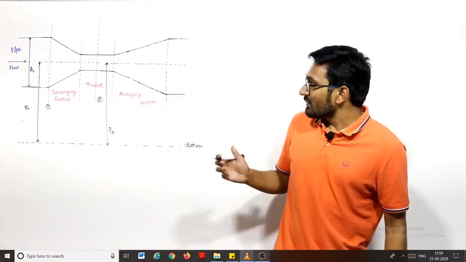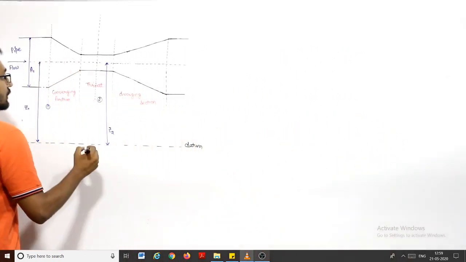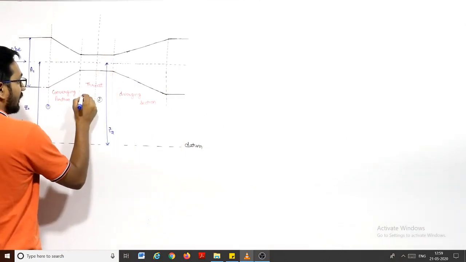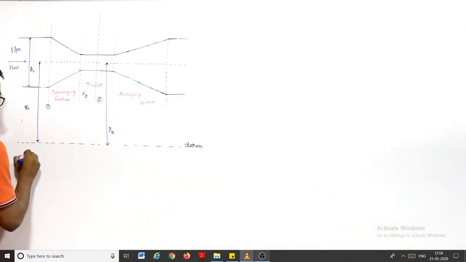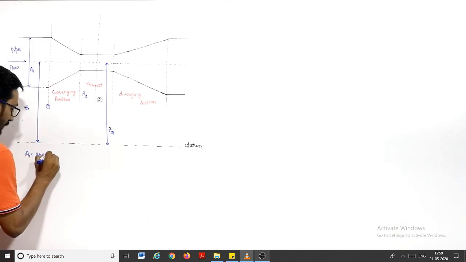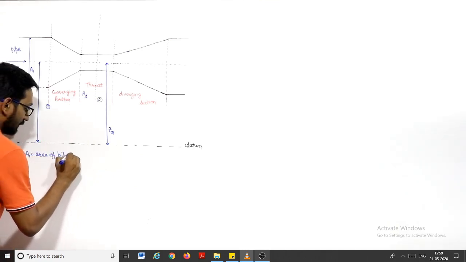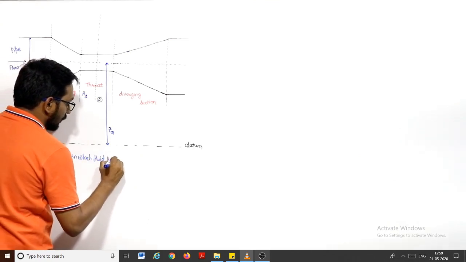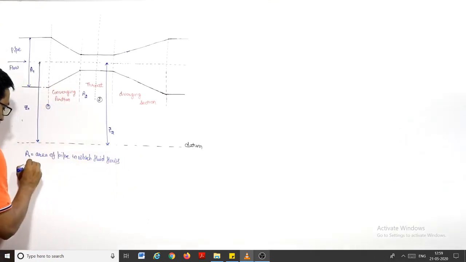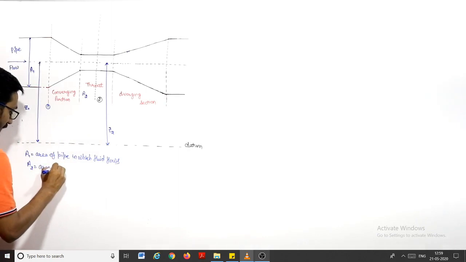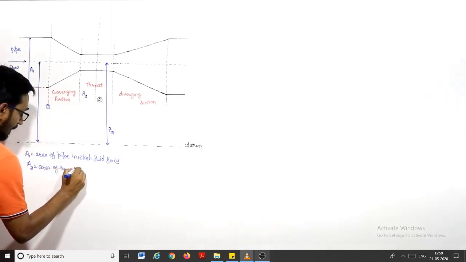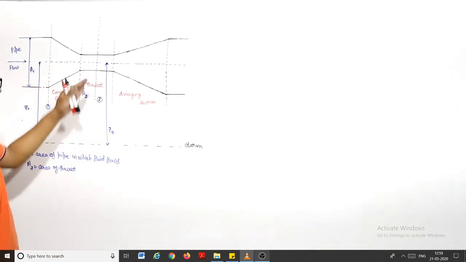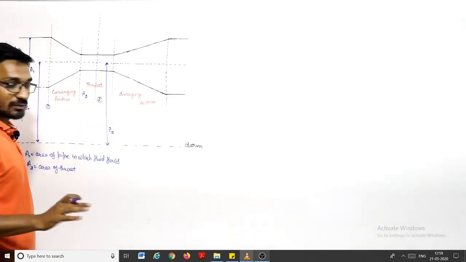Let us say A1 is the area of the pipe in which fluid flows, and A2 is the area of the throat.